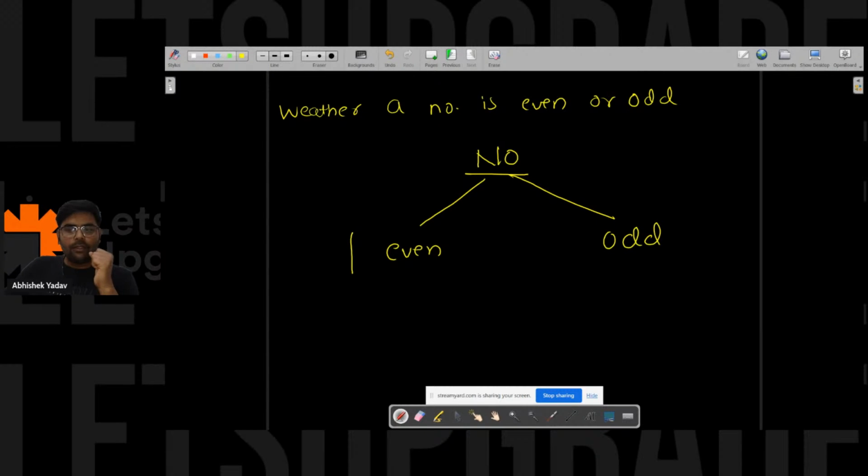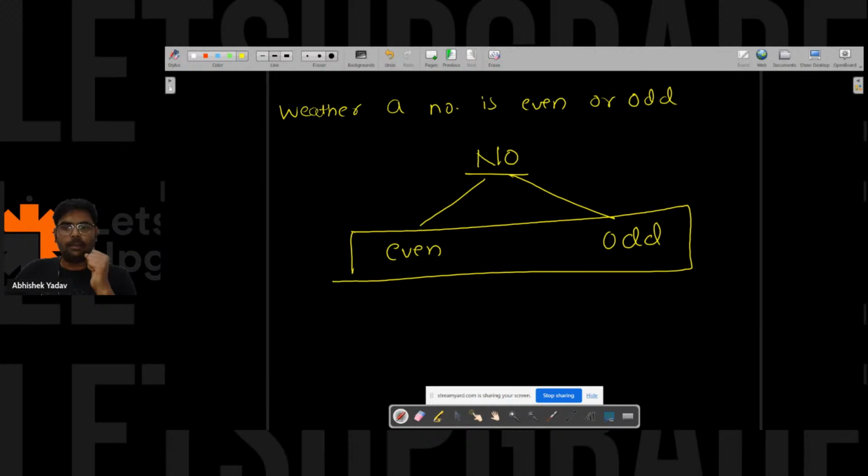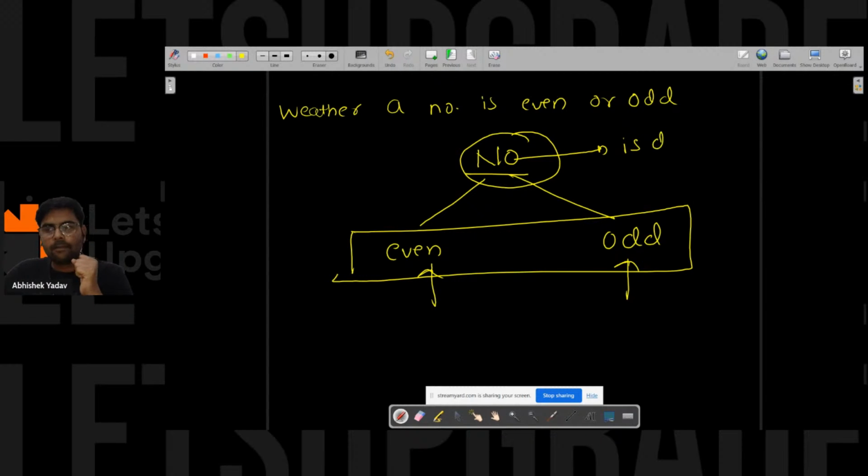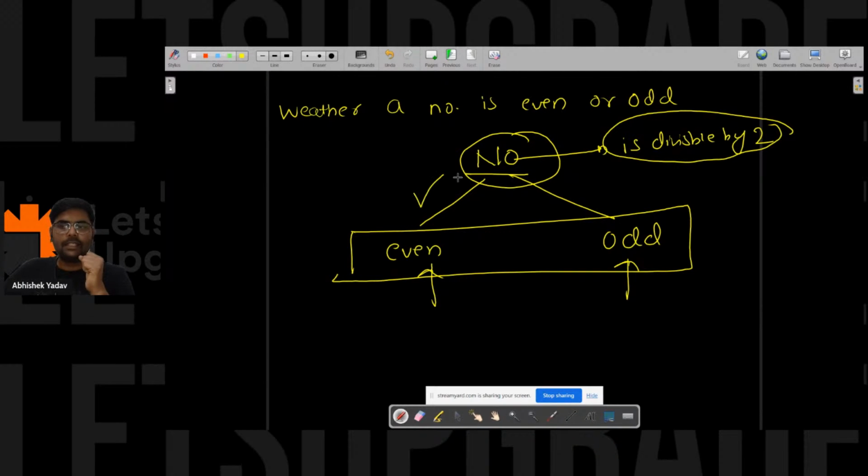So you have just two options available, and you have to choose one option among them on the basis of a condition, and the condition is that the number is divisible by 2. If it is divisible by 2, you have to print even on the output screen. And if it is not divisible by 2, you have to print odd on the output screen. Right, everyone?